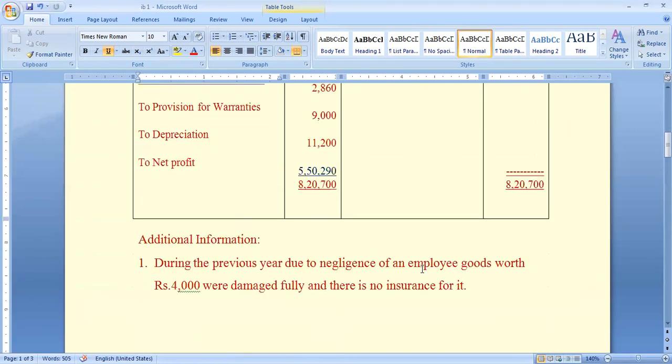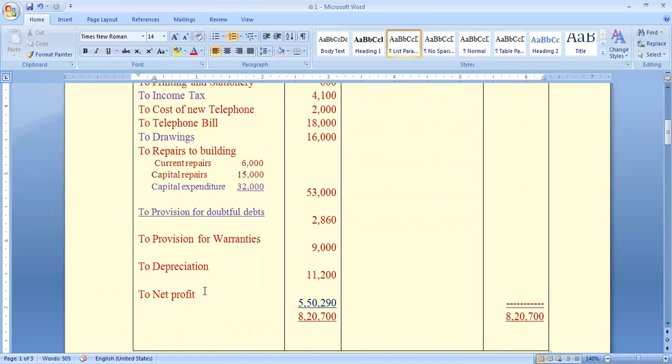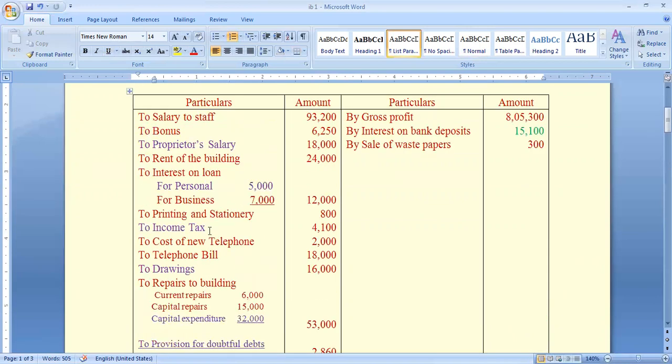In additional information, we have loss of goods. Loss due to the negligence or dishonesty of the employee will be allowed as a deduction, so the 4,000 rupees is allowed. In this profit and loss account, some expenses are not allowed as a deduction, and those are called inadmissible expenses.